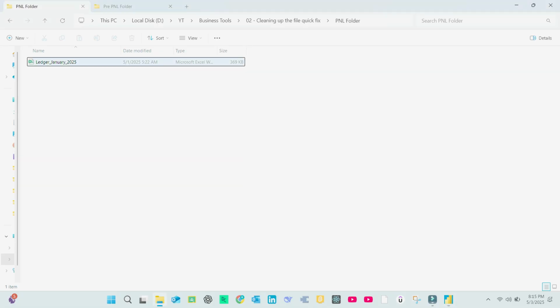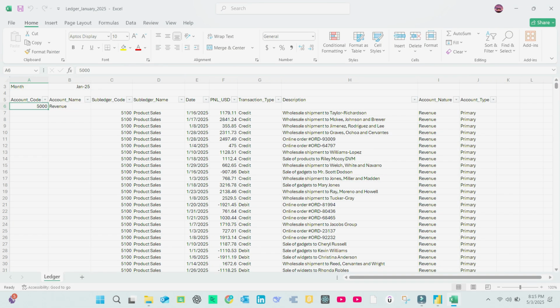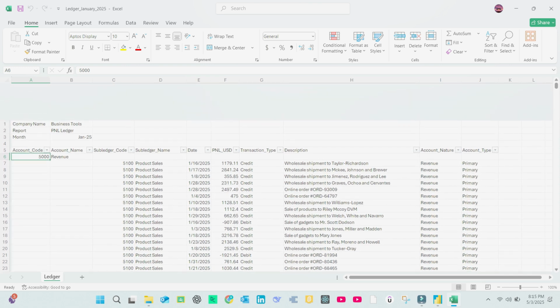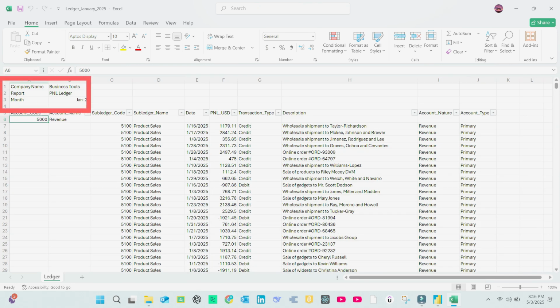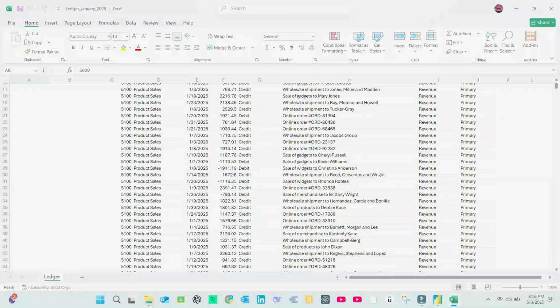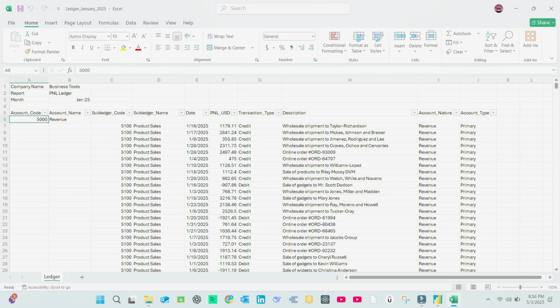Let's begin. I have created a new folder on my laptop and it currently contains only the January file. If you open the file, you will notice some extra top rows with the company name, report title and period. We likely don't need these for data analysis. Also in column A and B, the values only appear in the first row. The rest are blank. We will need to fill these down so every row has a complete context.